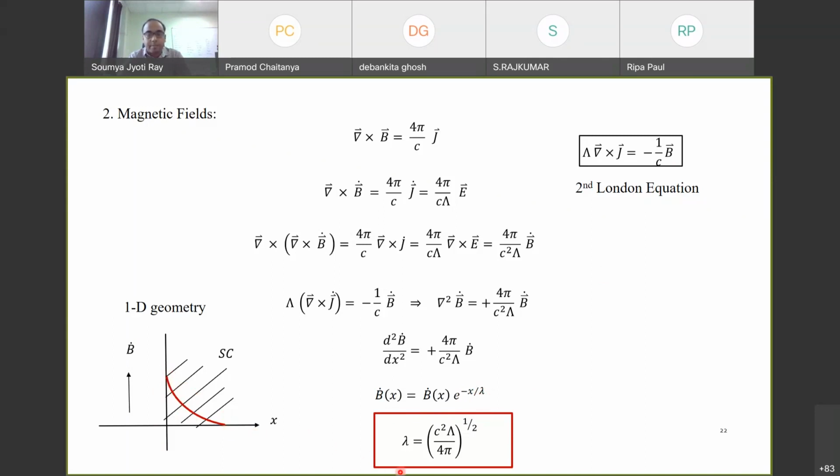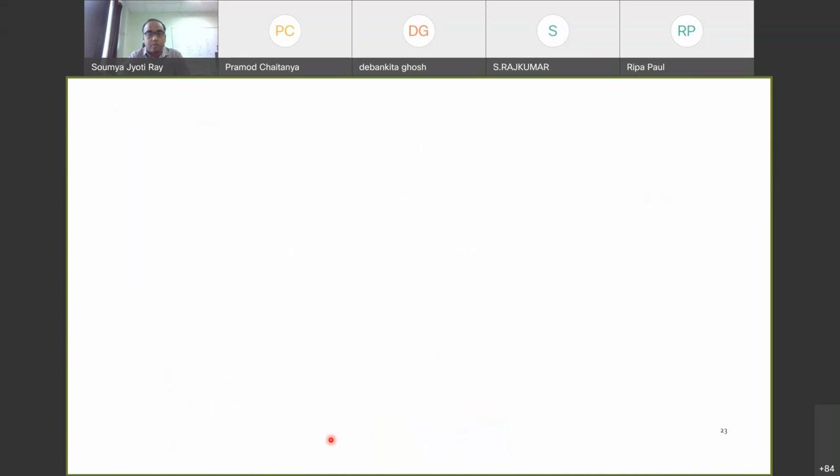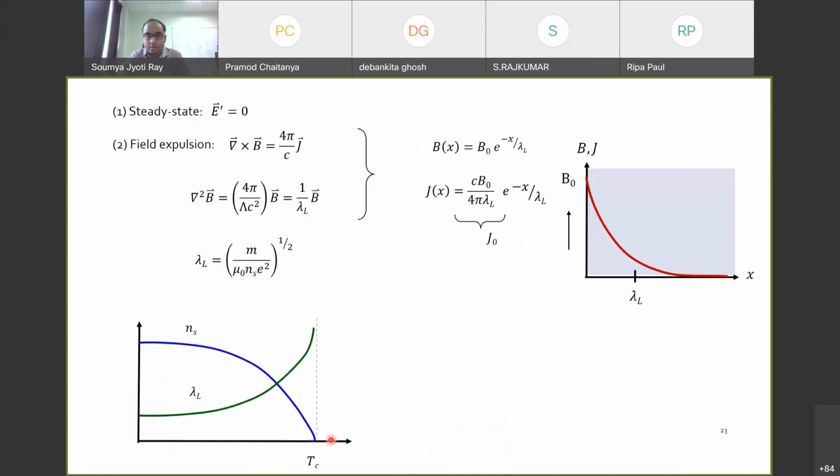Okay, so this lambda is called the superconducting penetration depth. Here this has been plotted. There are two parameters, but let's first look at this graph. B is plotted as a function of x. As you see, since it is decaying exponentially, over the distance lambda it goes down by a factor of 1 over e of its maximum value, and then it decays slowly after that.